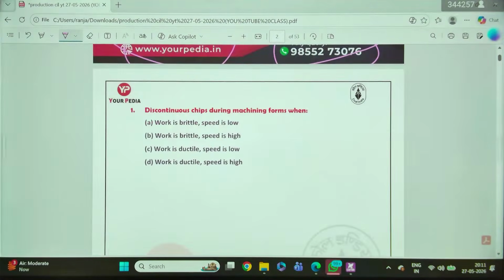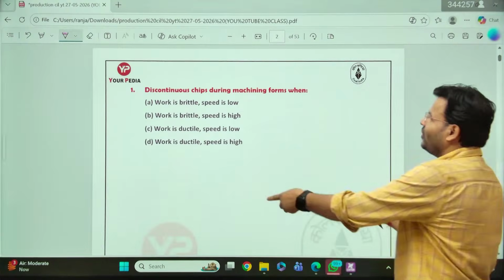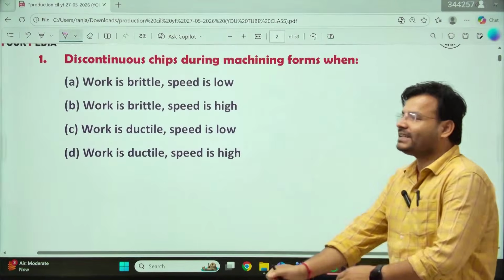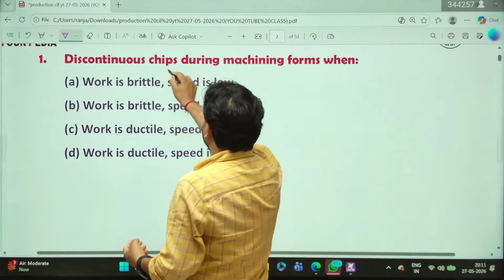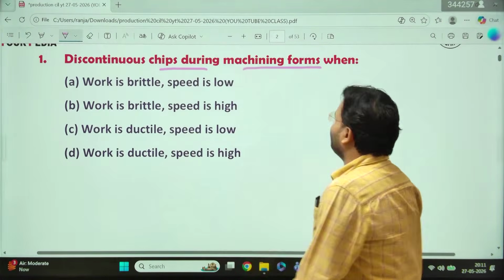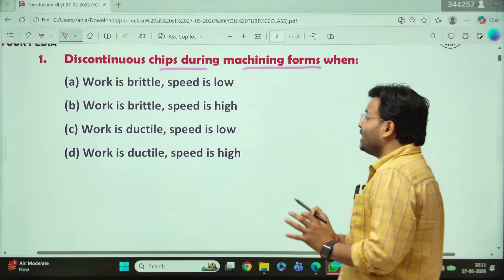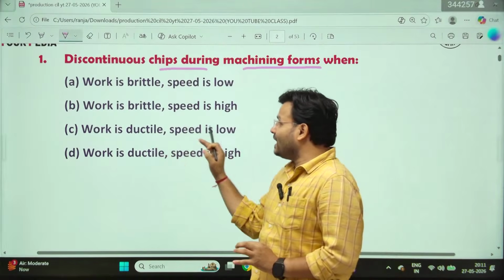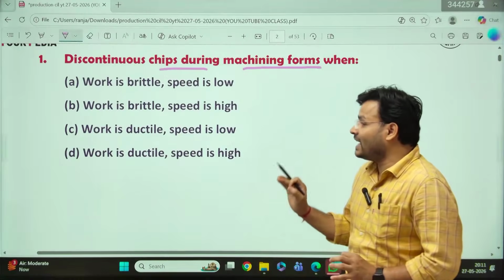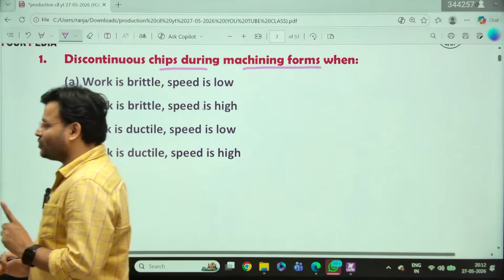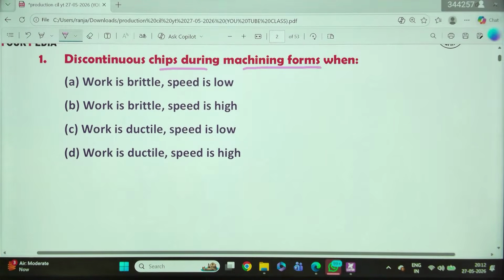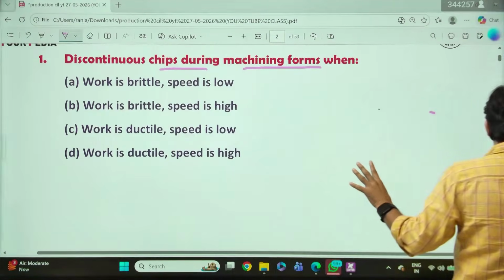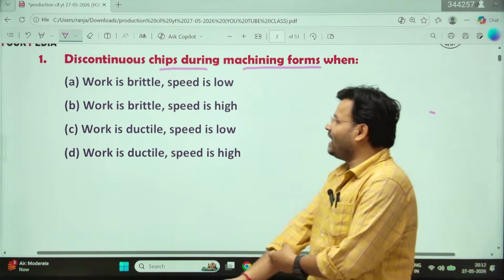So let's start with the first question. First question on your screen. Now answer that question. It is a question from metal cutting. The question is: discontinuous chip during machining forms when the work is brittle and speed is low, work is brittle and speed is high, work is ductile and speed is low, or work is ductile and speed is high. What will be the answer? Everyone tell me, what will be the answer?